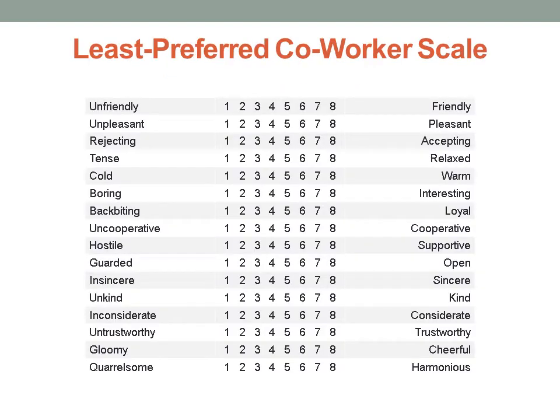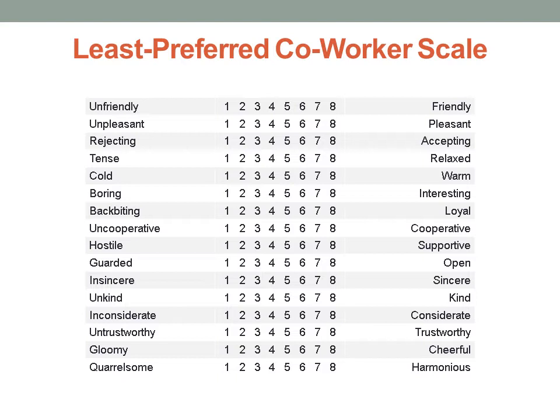The items in the LPC scale are pleasant, unpleasant, friendly, unfriendly, and likewise as listed in the table. The model says that task-oriented leaders usually view their LPC more negatively, resulting in a lower score. Fiedler called these low LPC leaders. He said that low LPCs are very effective at completing the task. They are quick to organize a group to get tasks and projects done. Relationship building is a low priority for leaders of this type, that is, low LPC.